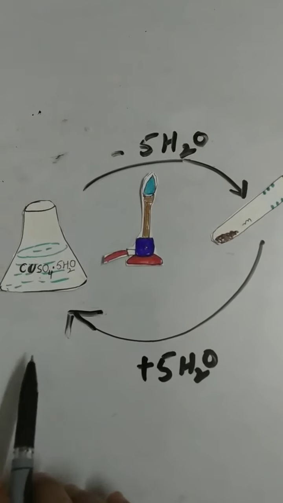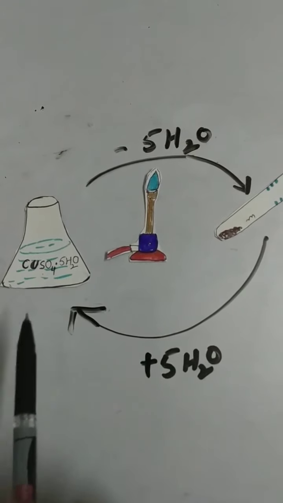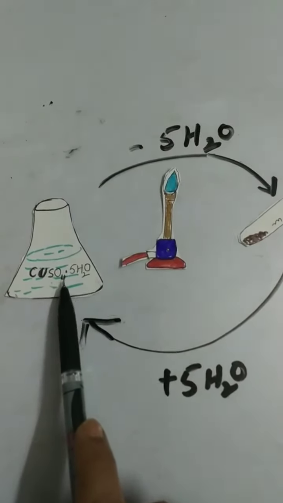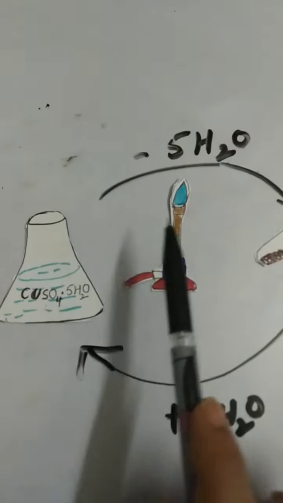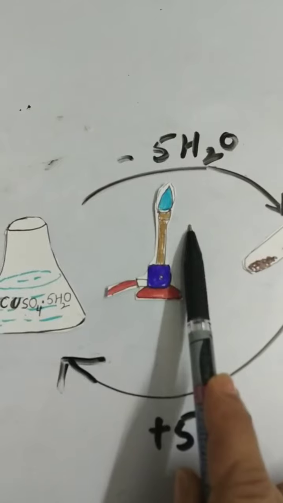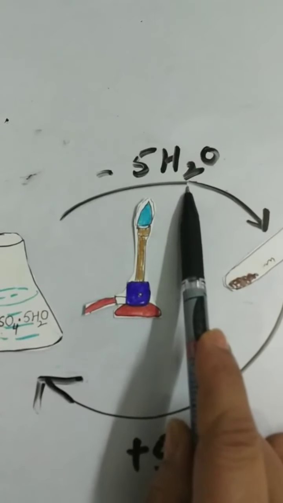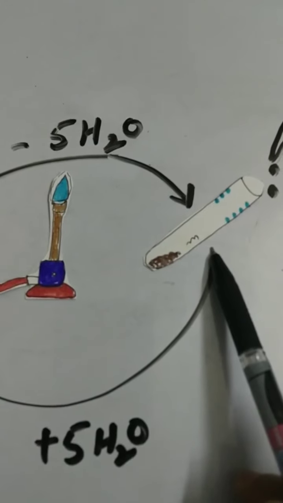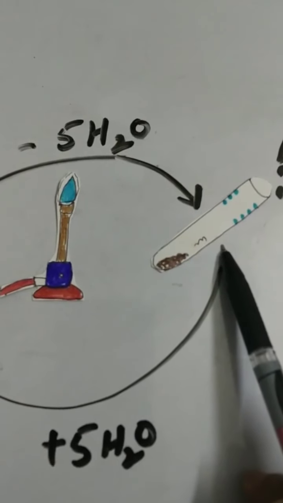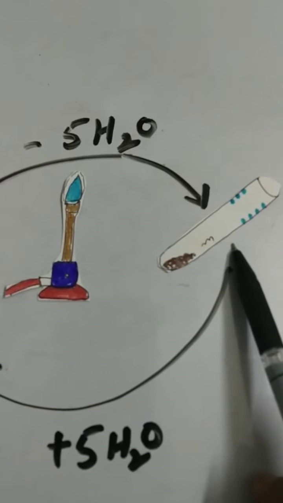Let's see once again what happened during this activity. The blue copper sulfate pentahydrate, on being heated, loses water molecules and changes to white anhydrous, meaning without water, copper 2 sulfate.